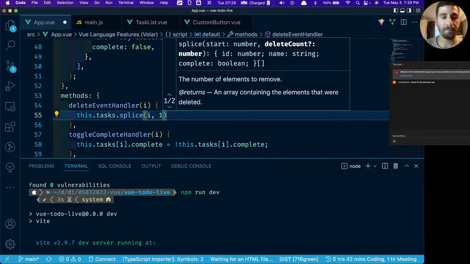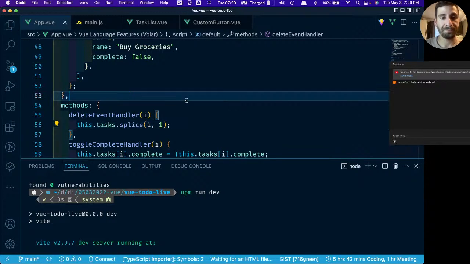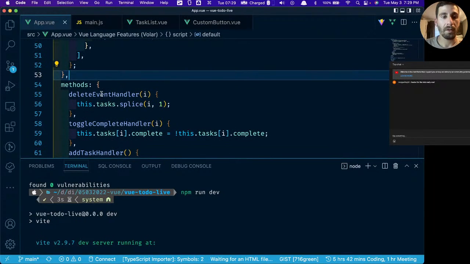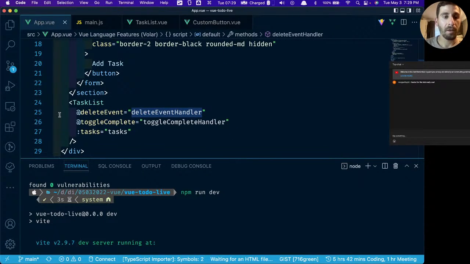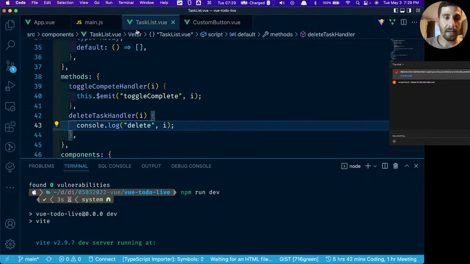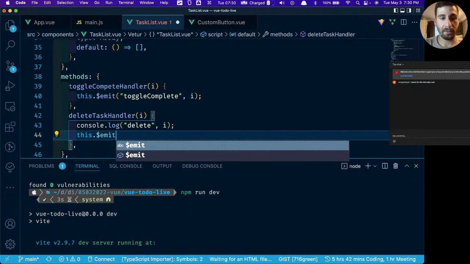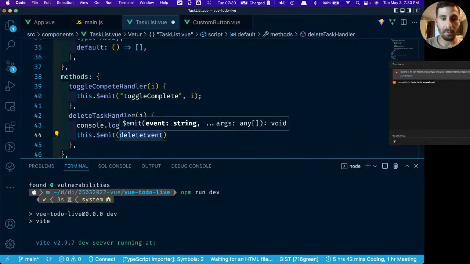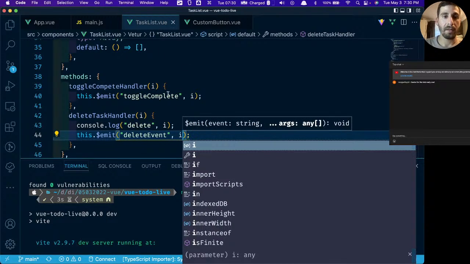That's going to be 1. So let's see what happens if we do this. We need to be able to call the delete event handler by using this delete event listener. So if we go to our task list, now we say this.emit delete event, and we're going to pass in I.